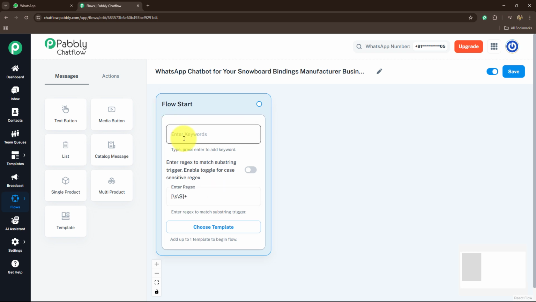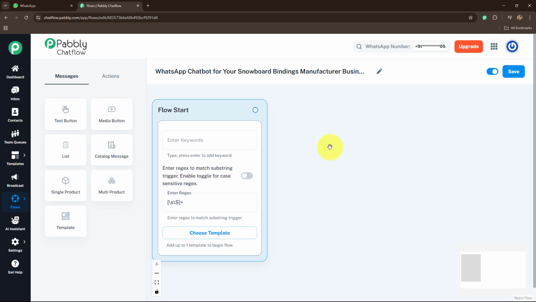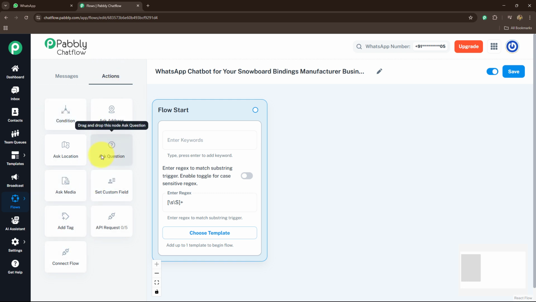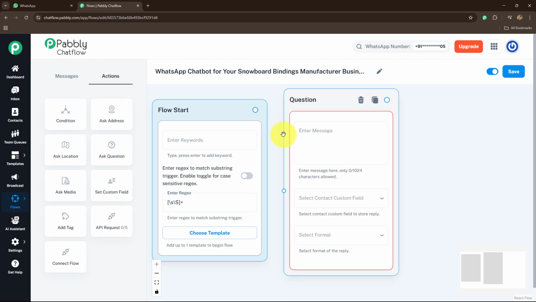If you want to start your flow only when you receive specific keywords, you can also enter the keywords over here. All right, now as my flow starts, first of all, I will ask the name of my client or customer. To ask any question from the customers, here we have to go towards actions, and here we have multiple options. I want to simply ask the name, so I'm going to select Ask Question, drag it down like this, and connect it with my flow start.